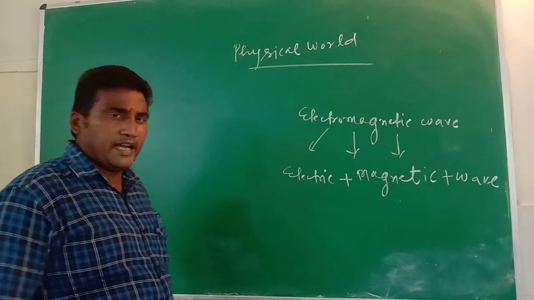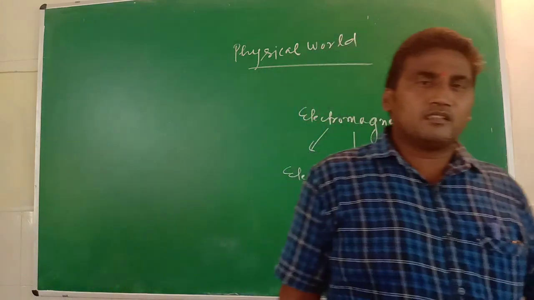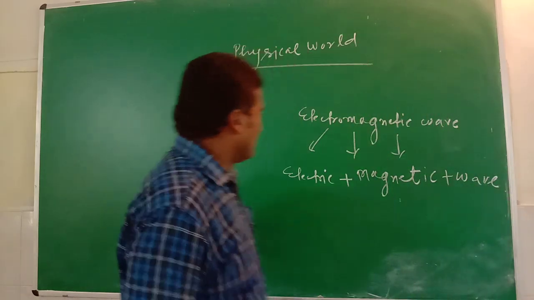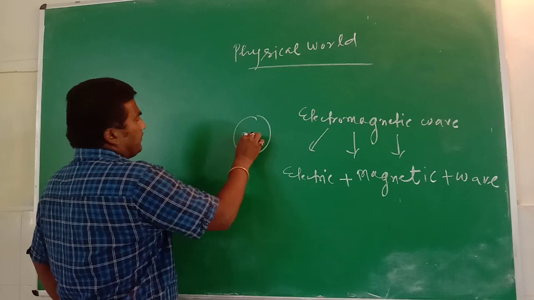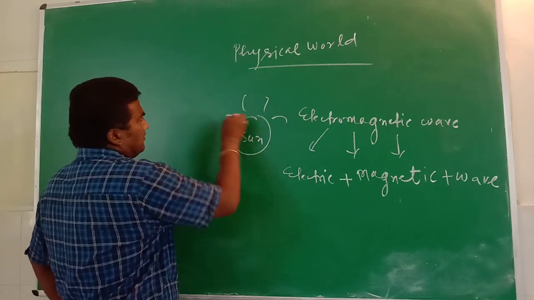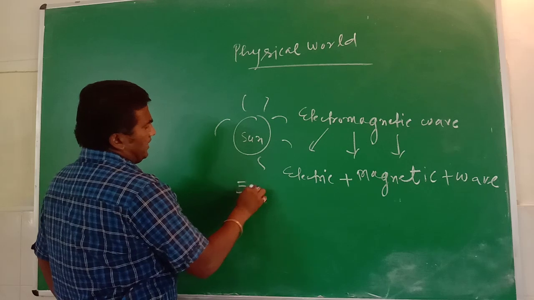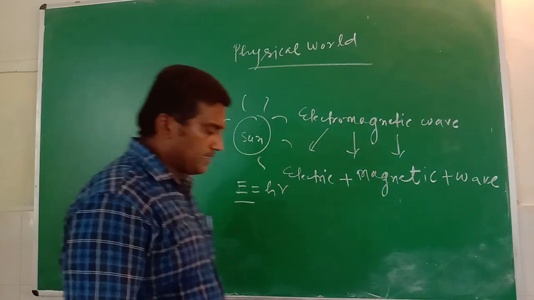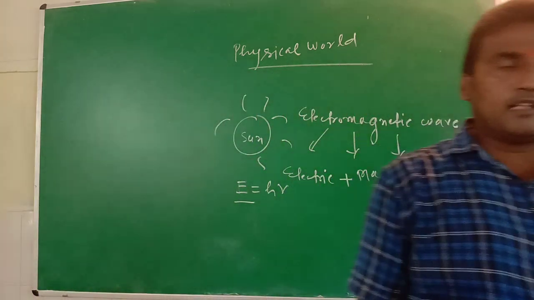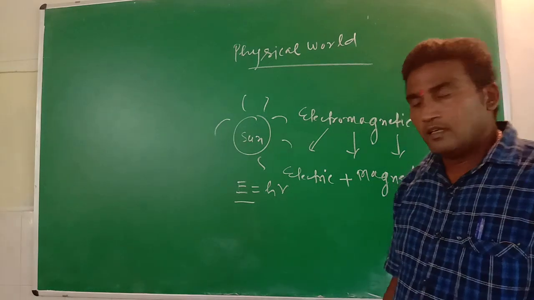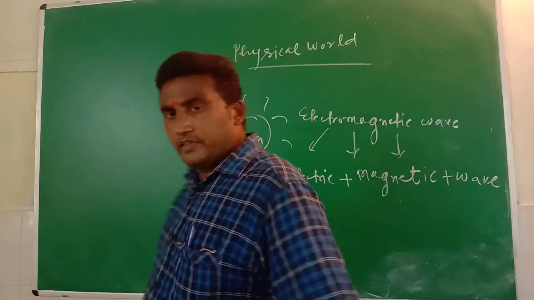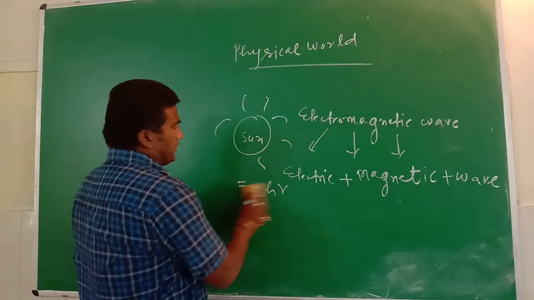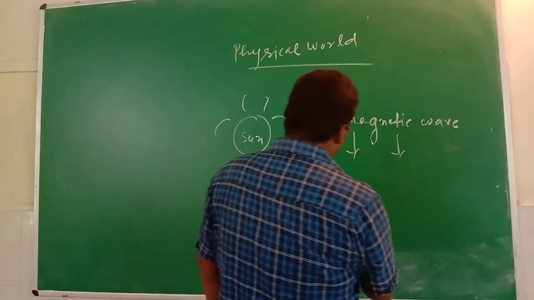What is electric? We know that the sun is a bundle of energy, because it is also known as the photon. It is generally described by Planck's quantum theory, that the sun is a bundle of energy. E is equal to h nu, where E is energy, small h is the Planck constant, and nu is the frequency. But the question in front of you is, how do we say that the sun is an electromagnetic wave?